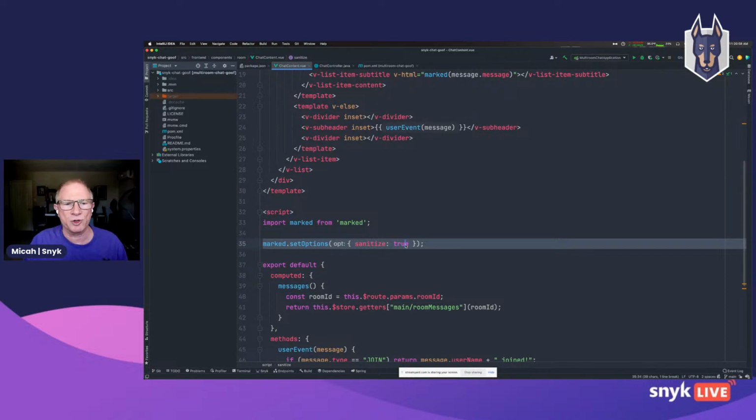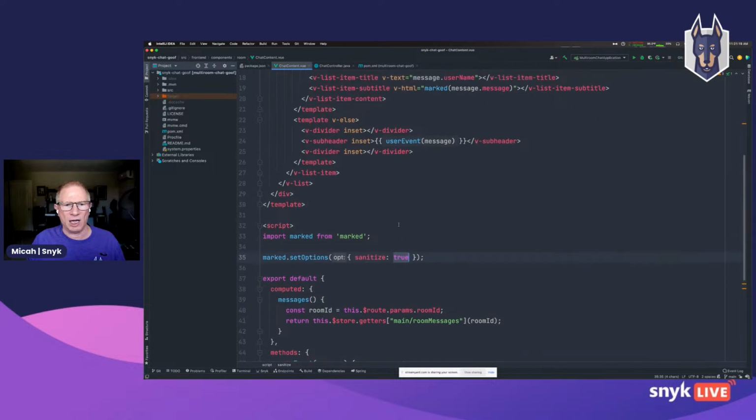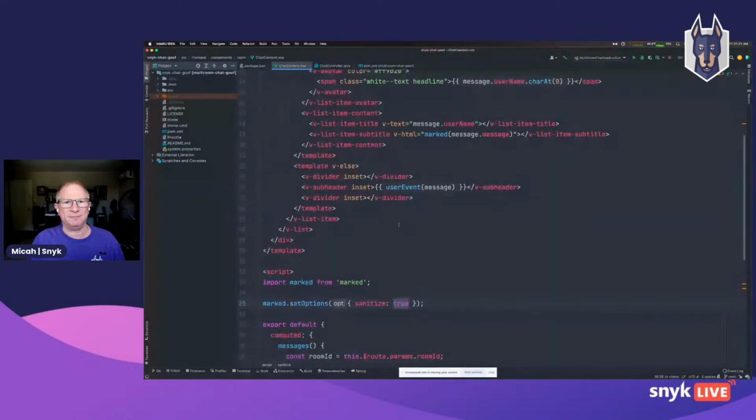Maybe as an open source contributor, I would say, hey, I'm gonna contribute a PR that says sanitization should be enabled by default, and if you really want to turn it off, then you have to pass in sanitize false. That would be a more responsible way to manage this from a security perspective. That would also be a breaking change, so it would have to be kind of a major version bump. But putting that aside, I've made sure the sanitizer is on.